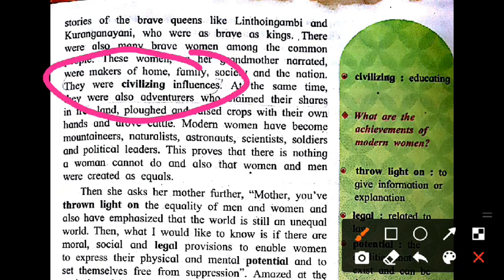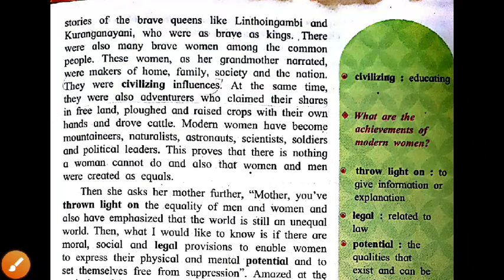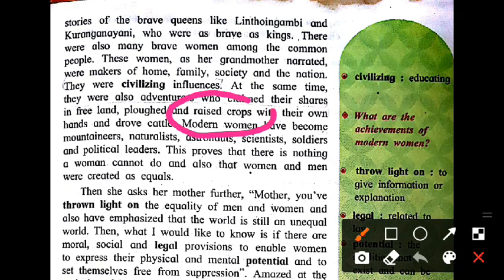At the same time, there were also adventurers who claimed their shares in the land, plowed and raised the crops with their own hands, and drew the cattle. This work was always done by men, but women also did all this work in society. They also cleared the land, plowed and raised the crops with their hands, and drew the cattle also. But what about the condition of modern woman? Modern women are more progressive. They have become mountaineers, naturalists, astronauts, scientists, soldiers, and political leaders.